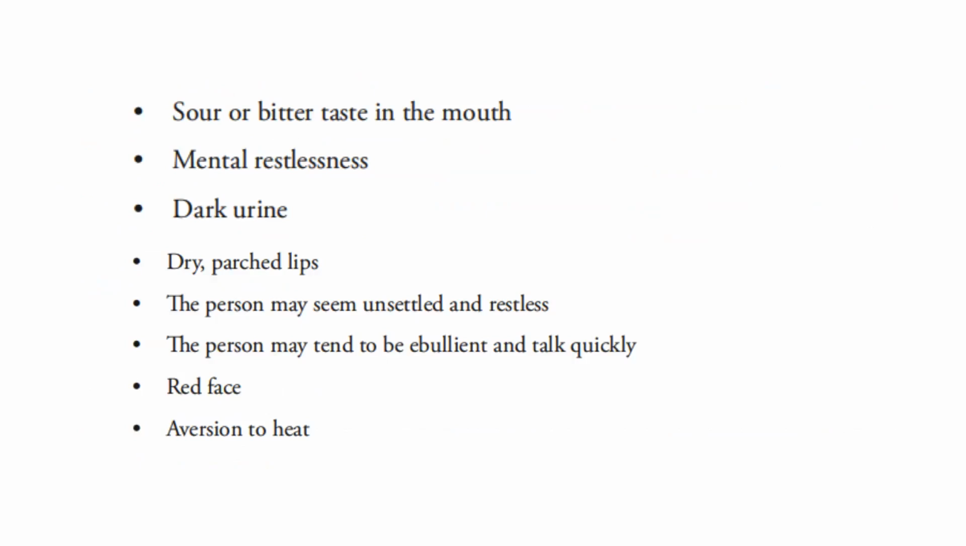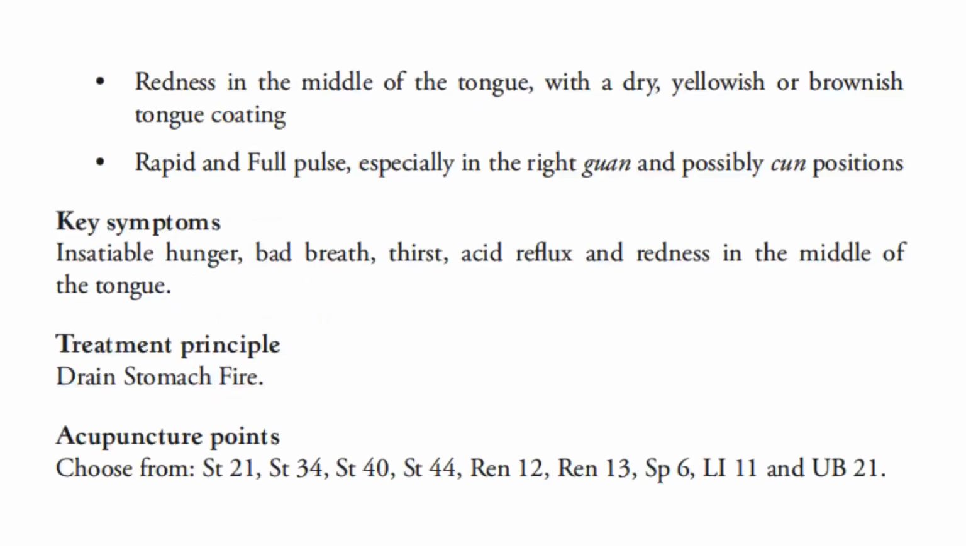There is a red face, an aversion to heat, and there is redness in the middle of the tongue with a dry yellowish or brownish tongue coating, a rapid and full pulse, especially in the right guan position and possibly chi positions. The key symptoms here are insatiable hunger, bad breath, thirst, acid reflux, redness in the middle of the tongue. For the treatment principle, we drain stomach fire. For the acupuncture points, we can choose from stomach 21, stomach 34, stomach 40, stomach 44, REN 12, REN 13, spleen 6, LI 11, and bladder 21.